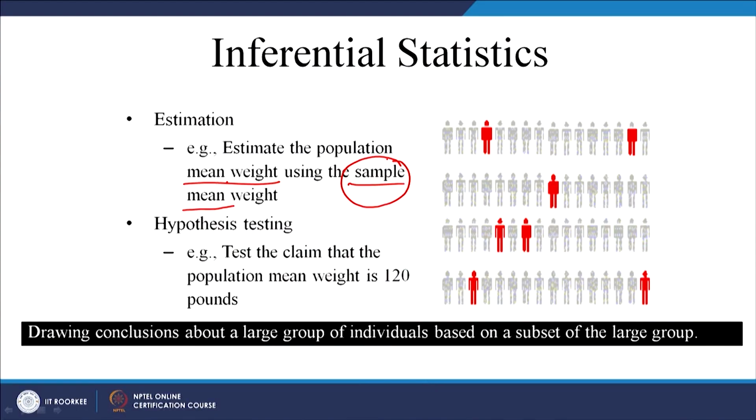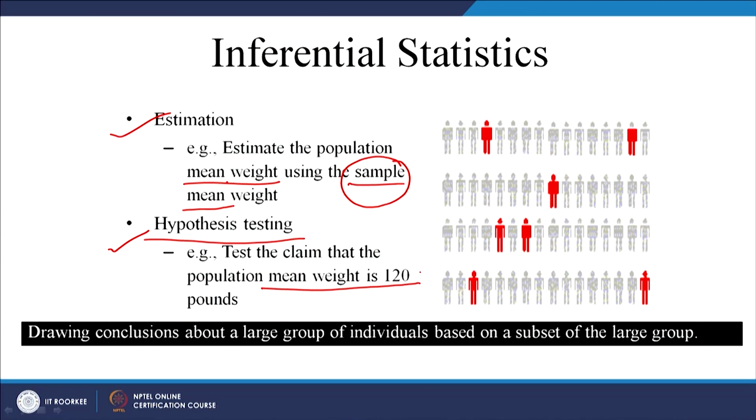That is estimation. The other one is hypothesis testing. So, there are two types of inferential statistics: estimation and hypothesis testing. Here we test a claim that the population mean weight is 120 pounds. Initially, in hypothesis testing, we frame a hypothesis about a population parameter.